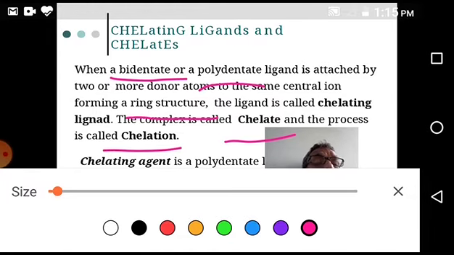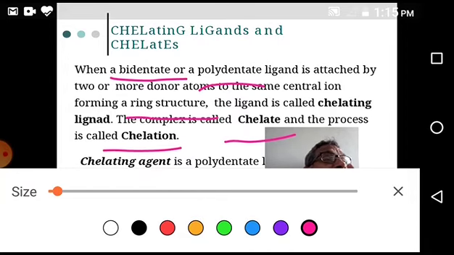So what is a chelating ligand? When it is forming coordination bonds with the central metal atom or ion, it generates two or more bonds with two or more atoms. By this process it forms a cyclic structure with the central metal atom.